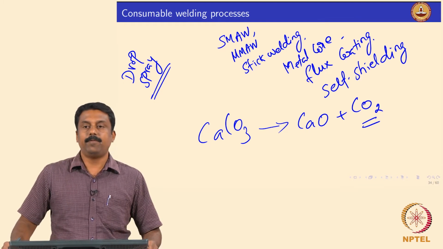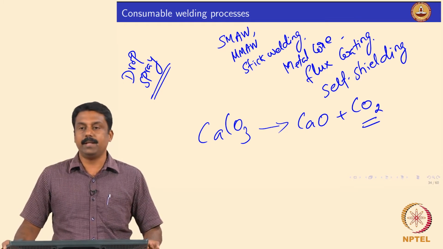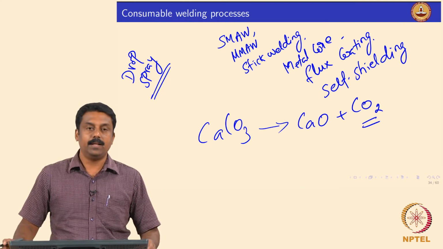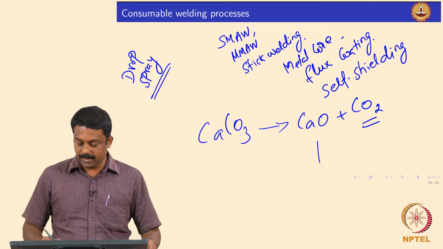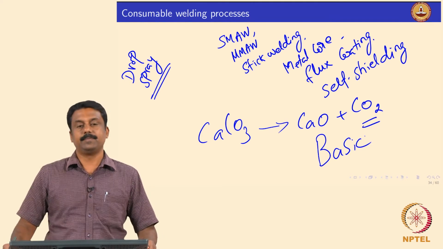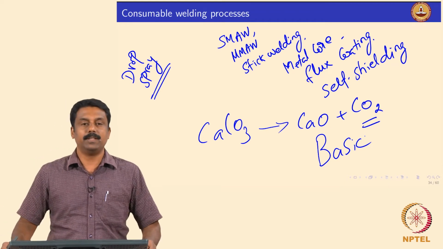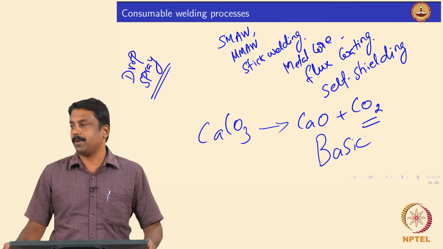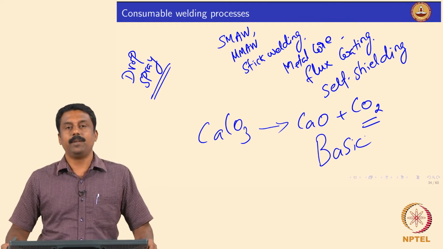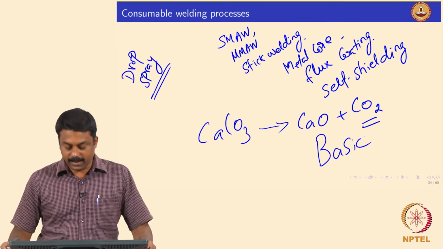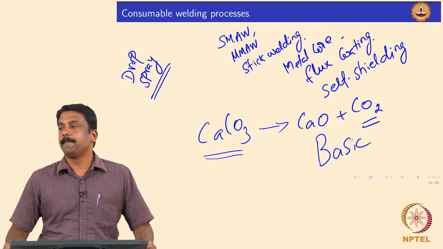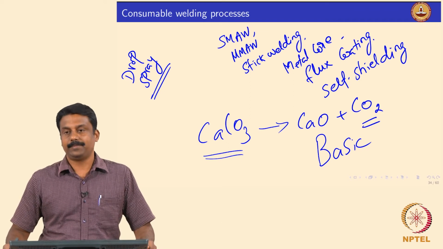If the flux composition is majority calcium carbonate, these kinds of fluxes are known as basic fluxes, because of the basicity. It is the same as in the steel making process: basic slags and acidic slags. So, if the flux contains primarily calcium carbonate, this is basic slag.